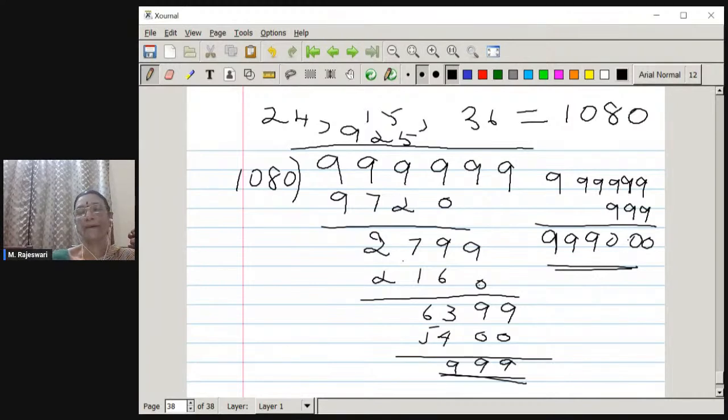Now, this number you try with 1080 and check how many times we can divide by this number.